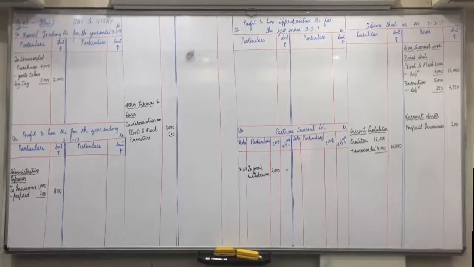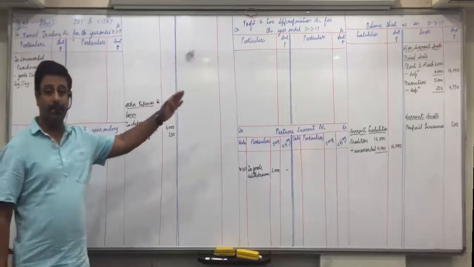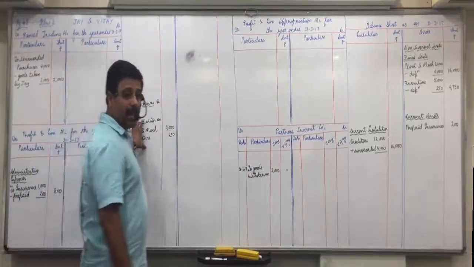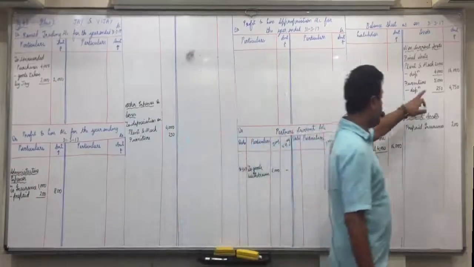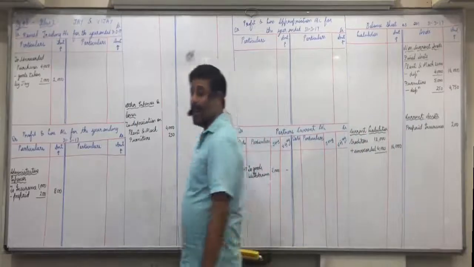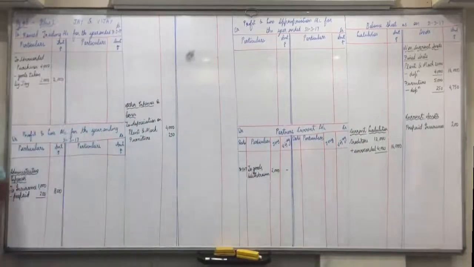Once again, what are the two effects of depreciation? One effect, minus from fixed assets, so minus from plant and machinery and minus from furniture. Second effect, other expenses and losses. 20,000 20%, 4,000 and 5,000 5%, 250. Any confusions with this? Next.